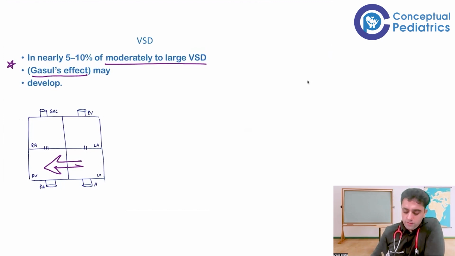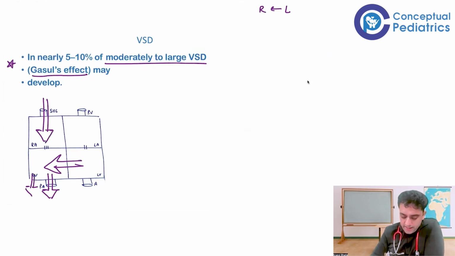So we all know when it is a VSD, it is a left to right shunt. More and more blood is going to the pulmonary artery, because the blood coming from the superior vena cava is going to the pulmonary artery, and the blood from the VSD also is going to the pulmonary artery.